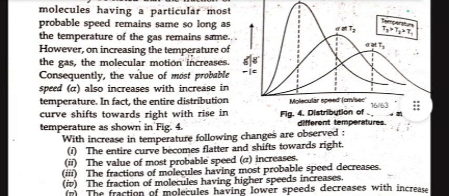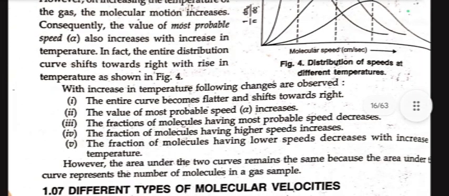With increase in temperature, the following changes are observed. The entire curve becomes flatter and shifts towards the right. The value of the most probable speed increases. The fraction of molecules having the most probable speed decreases. The fraction of molecules having higher speed increases. The fraction of molecules having lower speed decreases with increase in temperature. However, the area under the two curves remains the same because the area under the curve represents the number of molecules in a gas sample.